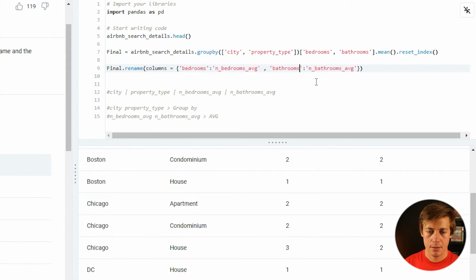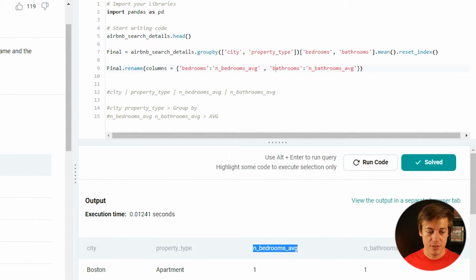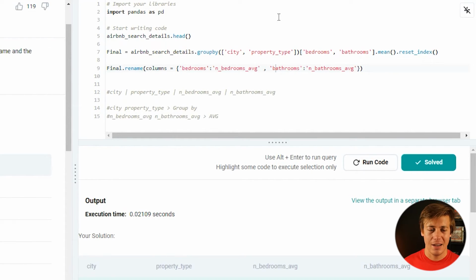Together like that, so it reads way better. And bedrooms and bathrooms, just like that, not too bad. So you're pretty much putting out this list over here. And so we're just renaming bedrooms to that, and then bathrooms over here. And that's how you rename multiple columns at once. And that's how you can do multiple aggregates with the mean on this side of things too.